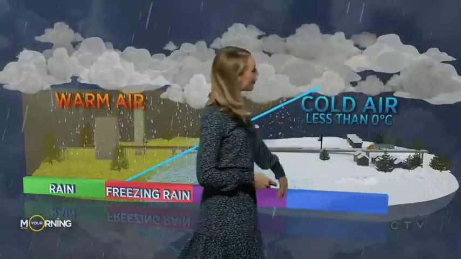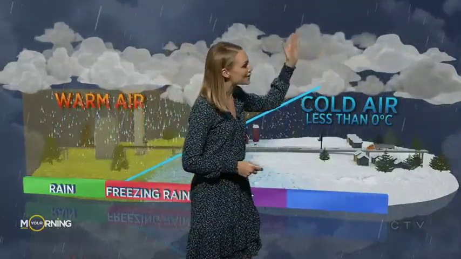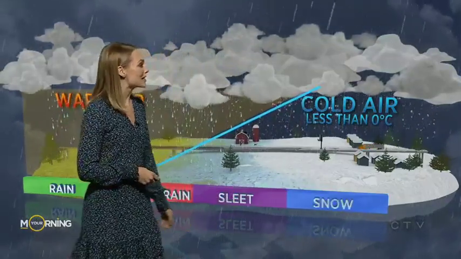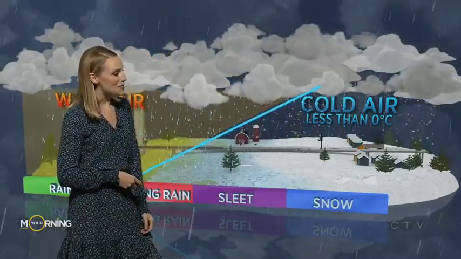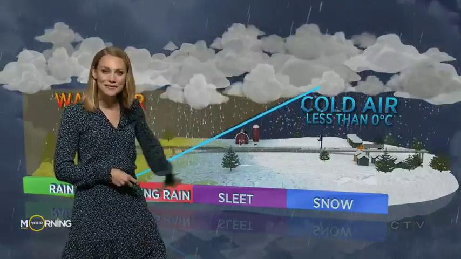And of course, if you go from minus 40 within the cloud to cold air that's lower, below 0 degrees Celsius, you're going to see everything fall as snow. It can be very complicated, and many of these different precipitations can happen all at once. But regardless, if anything is falling from the sky, give yourself a little bit of extra time on the road so you can get to where you need to be safely.